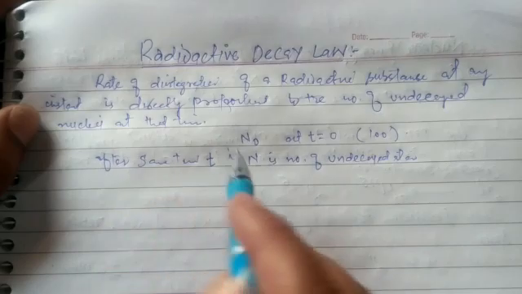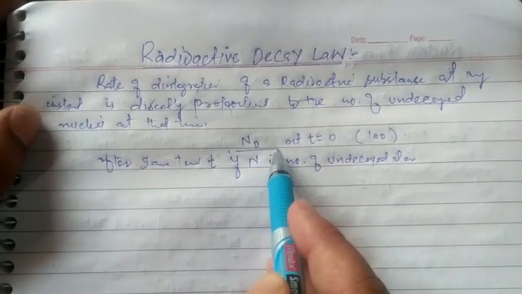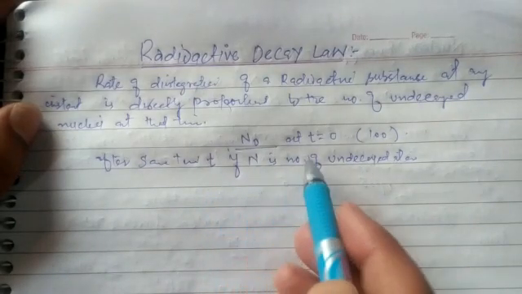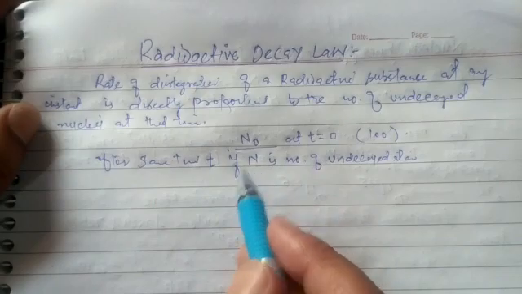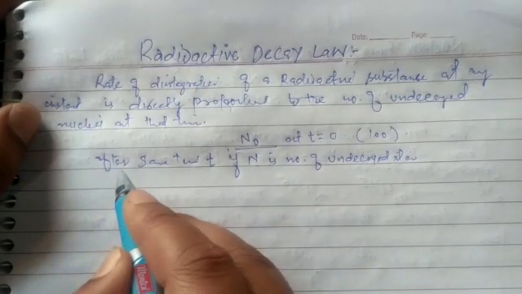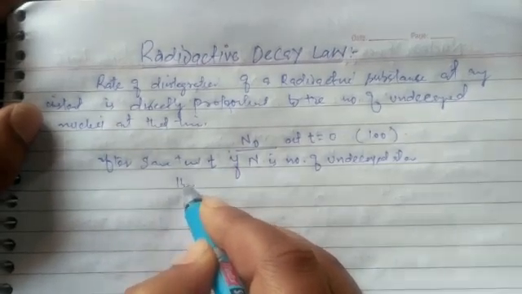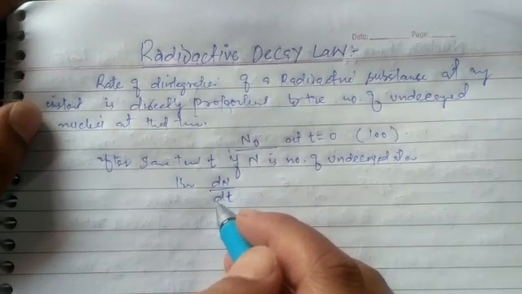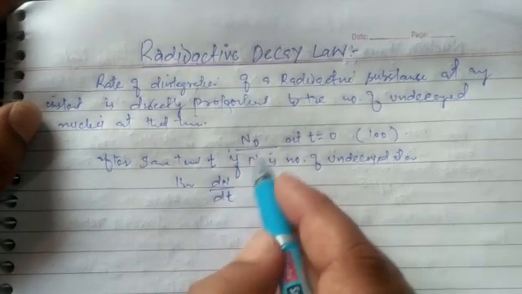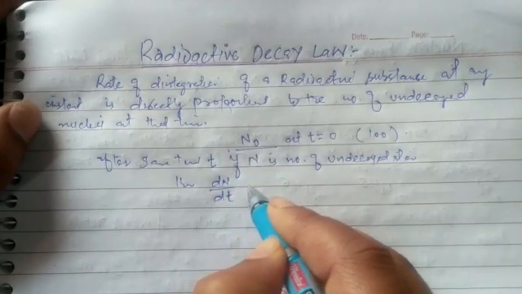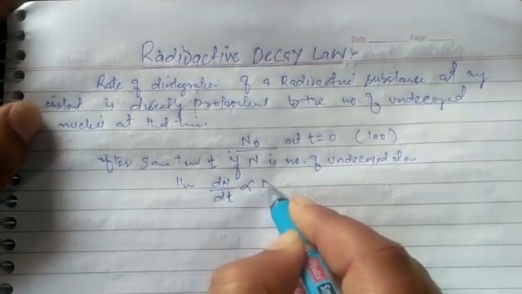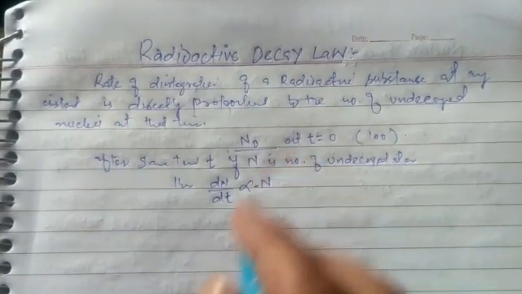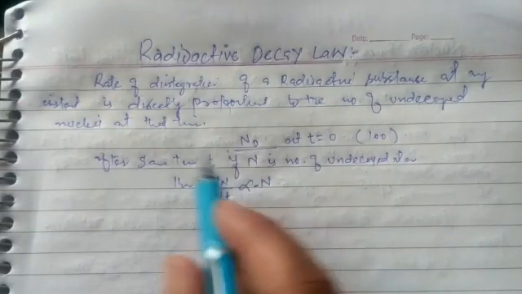So initially we have n0 atoms, and after some time t, if there are n undecayed atoms, then the rate of disintegration dN by dt is directly proportional to the number of undecayed atoms. dN by dt is directly proportional to N, and I will use a minus sign here.